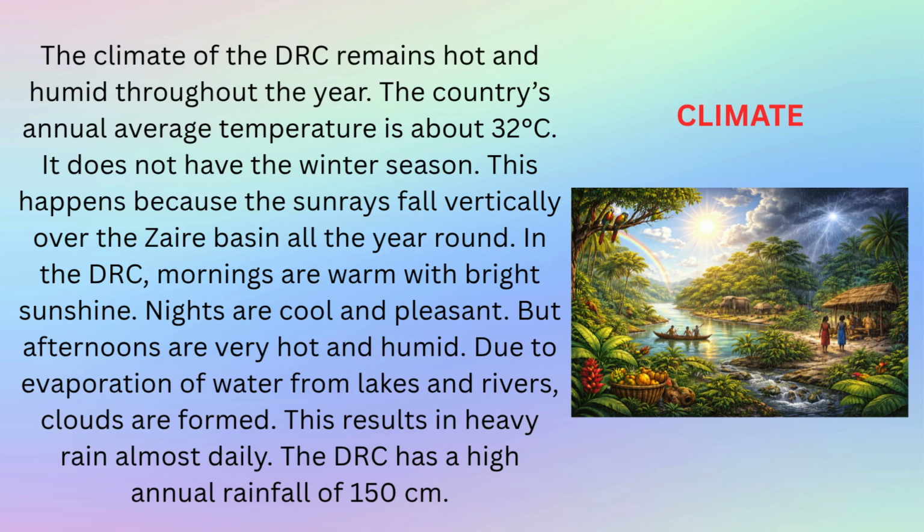In the DRC, mornings are warm with bright sunshine. Nights are cool and pleasant. But afternoons are very hot and humid. Due to evaporation of water from lakes and rivers, clouds are formed. This results in heavy rain almost daily. The DRC has a high annual rainfall of 150 centimeters.